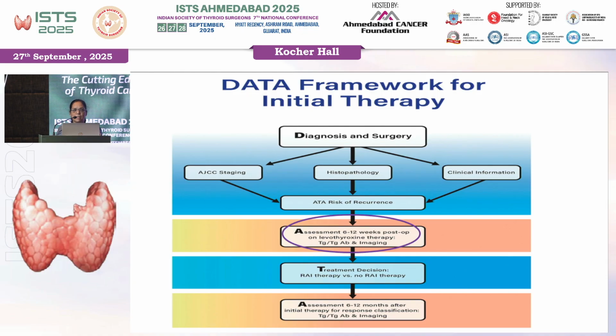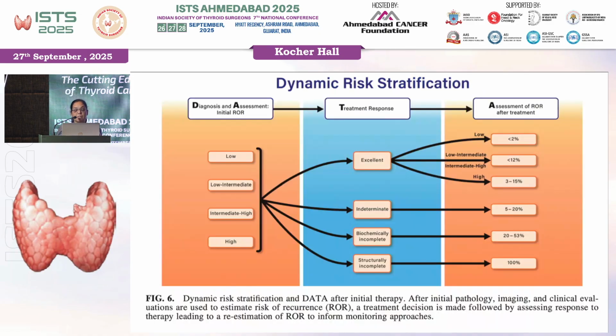We know the nadir of thyroglobulin usually reaches around 3 months, like 12 weeks, but it can be around 6 to 12 weeks, which is usually the given range. So you can have a good idea of what kind of risk assessment you can do for this group of patients, and then you can take a further call whether these patients need radioiodine therapy, or in fact we can even keep them under observation, and then evaluate accordingly as per the risk evaluation.